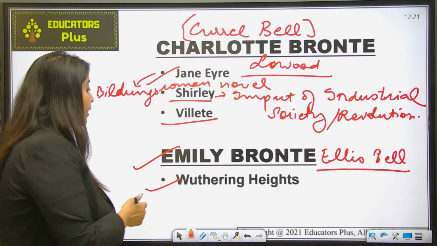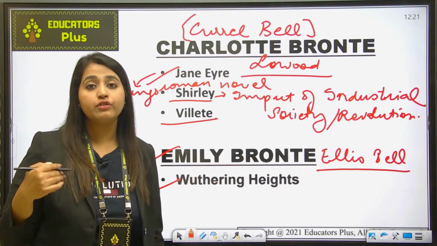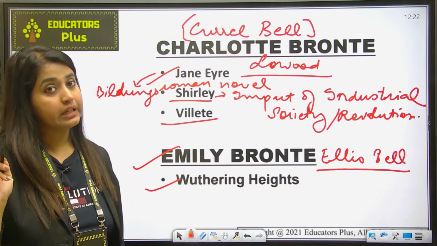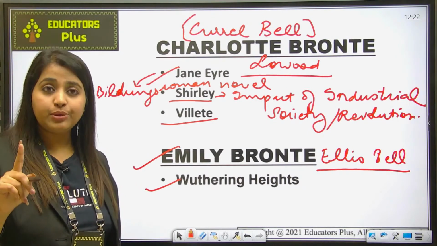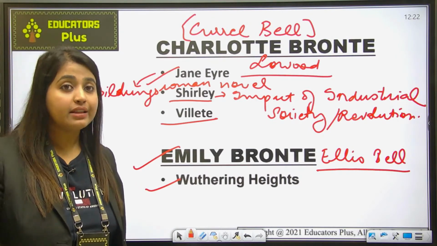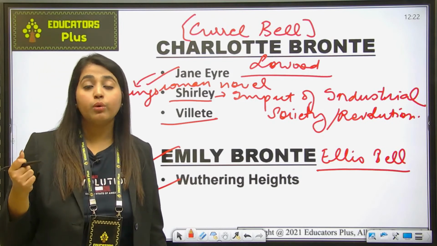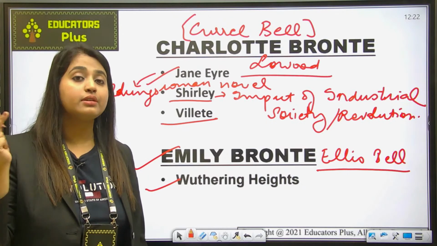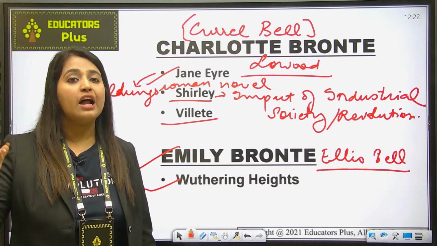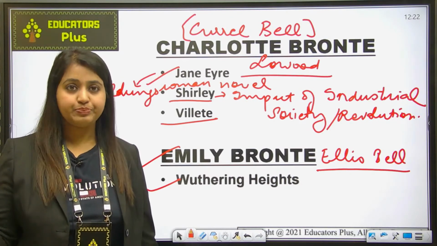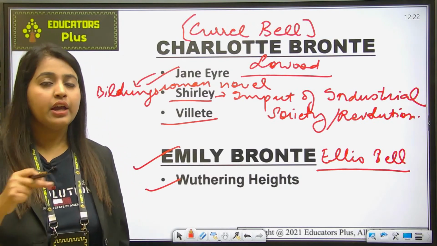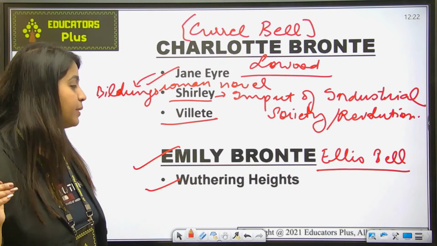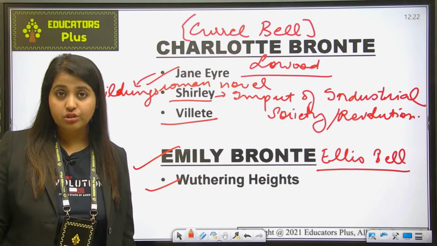And it is an emotional love story which shows the immoral passion of the protagonist Heathcliff. Okay, Heathcliff was the main protagonist who was in love with Catherine, but Catherine never wanted to approve the love of Heathcliff because he was an orphan. So this made Heathcliff infuriated, and then the revenge begins. He became so infuriated that he used to take revenge on everyone. So that's why it is a story about an immoral passion for love.